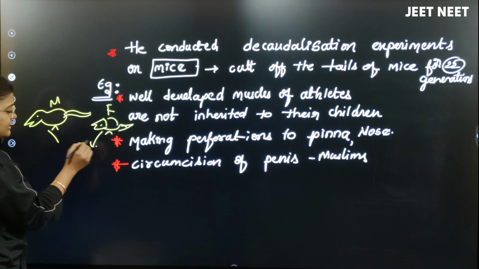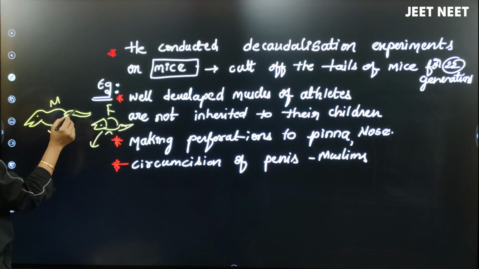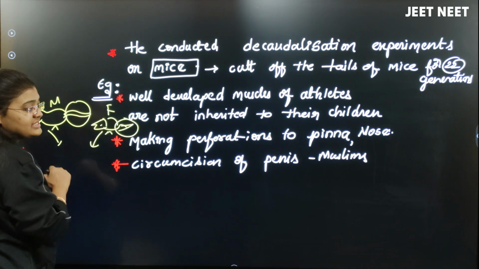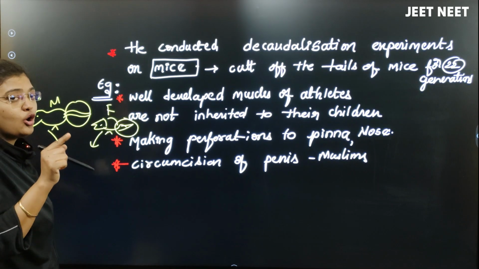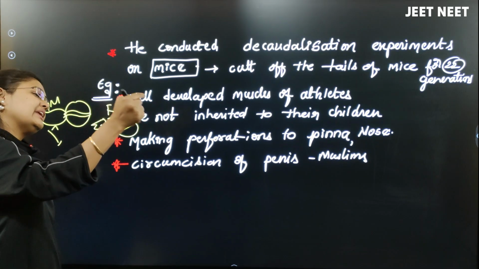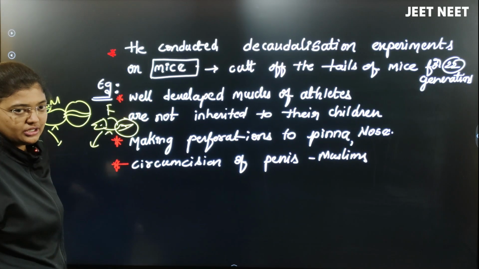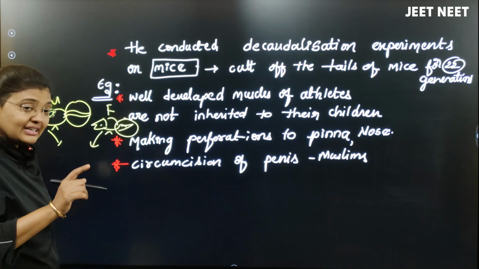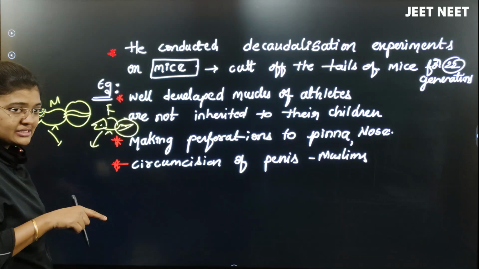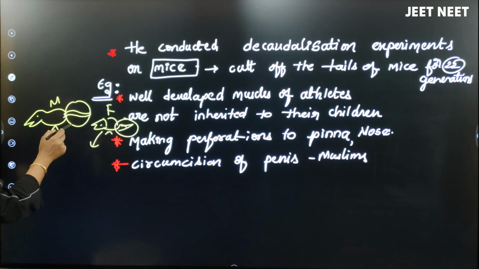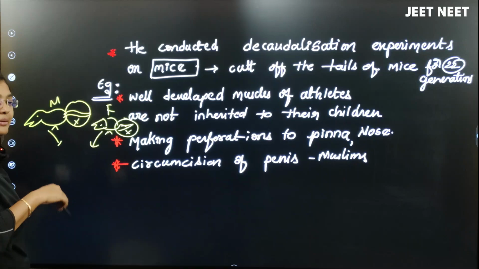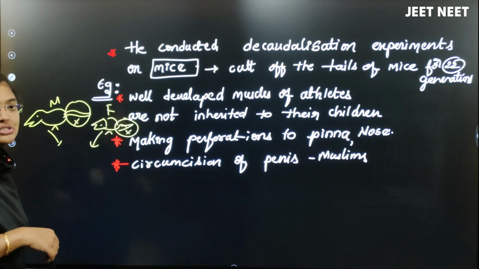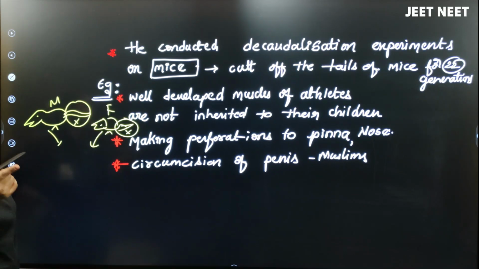Both the mice, he cut the tails of these mice. He doesn't want this character. According to Lamarckism, we know that acquired characters are going to be inherited by the next generation, isn't it? And he wanted to prove this point: if I cut the tail and made them reproduce, then the offspring should not get the tail, isn't it?